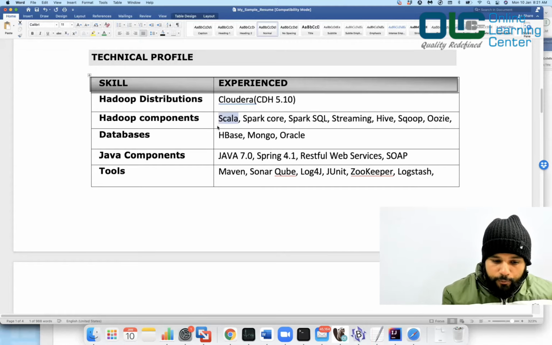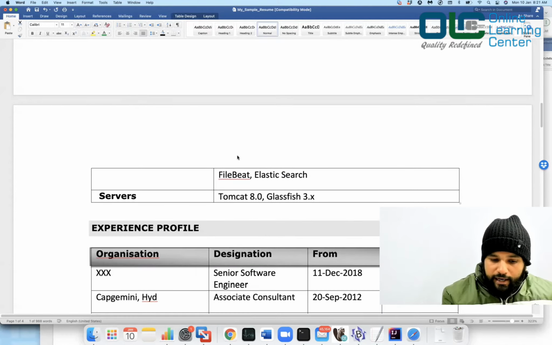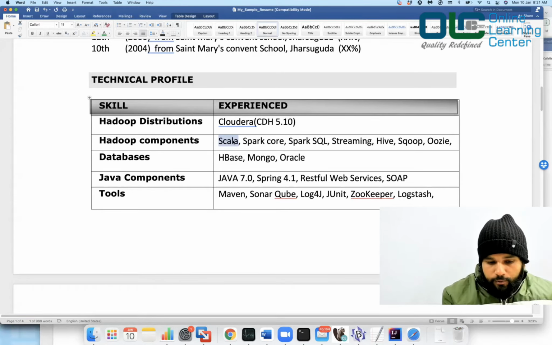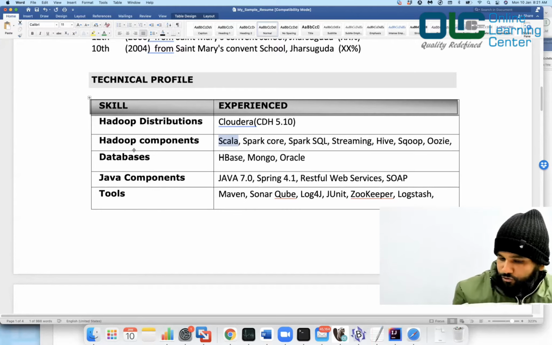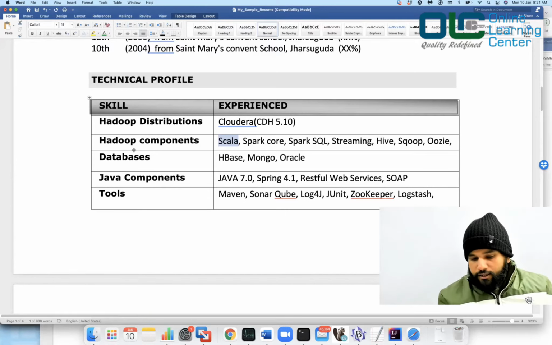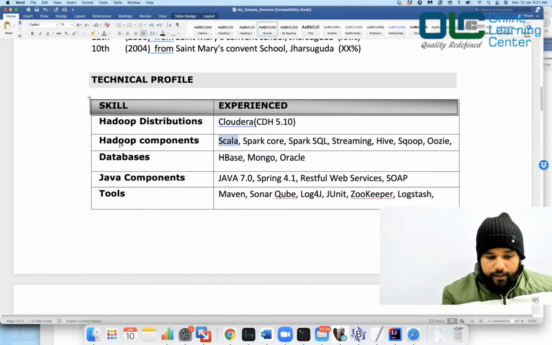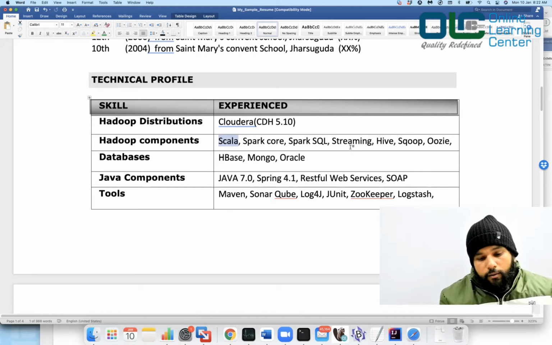But then you can put them in a separate chapter called language. It's okay. You can put them on a language, like what are the languages you know, C, C++, Java, Scala, and all that. Absolutely fine. And then Spark Core, what are the modules you have worked on? Spark Core, Spark SQL, Spark Streaming, and whatever you feel you are confident about, you can put them all together here. Okay. Hive, Sqoop, Oozie, and so on.